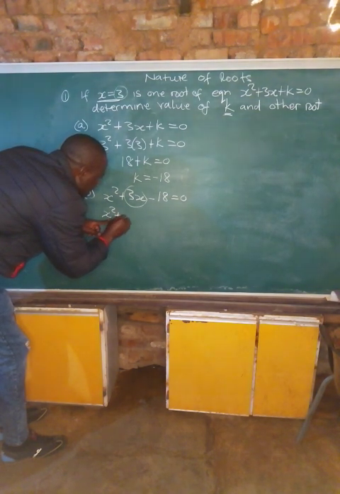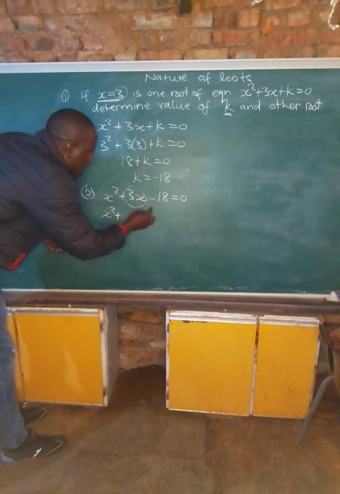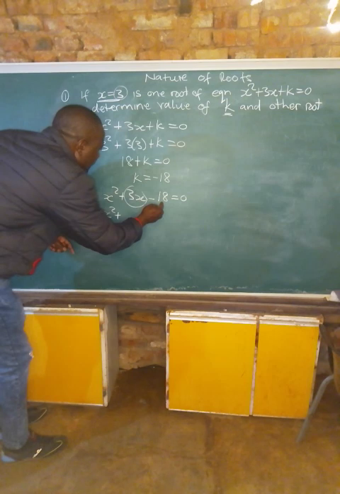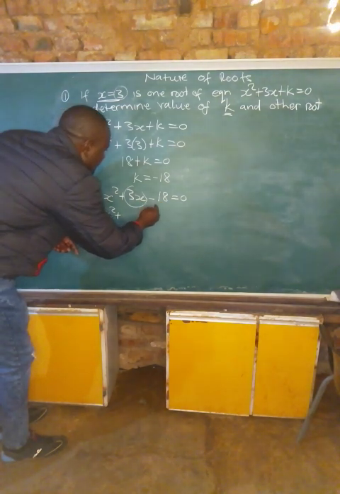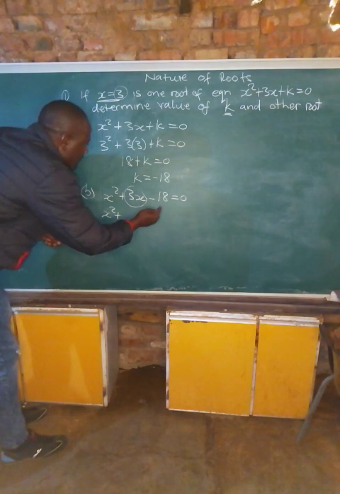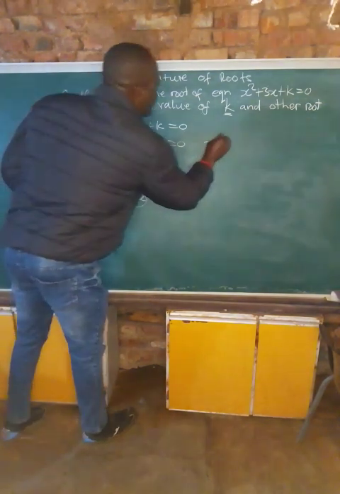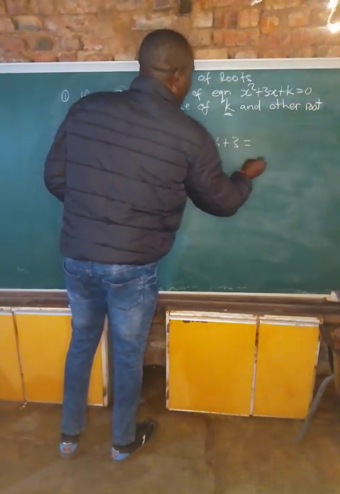6 and 3. 6 times 3, we get 18. We want to have a negative 18 here. It's minus 6 plus 3. If we add them, minus 6 plus 3, what do we get here?